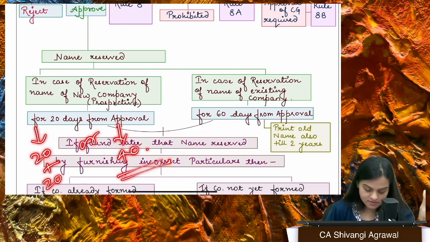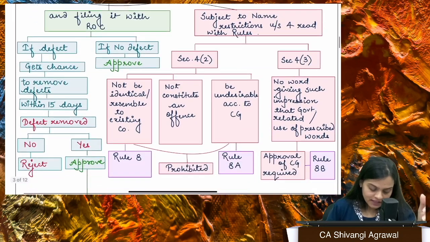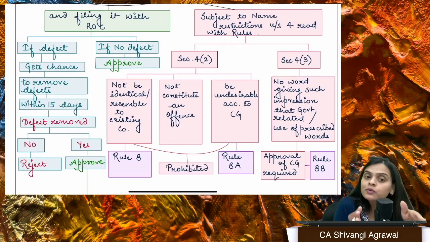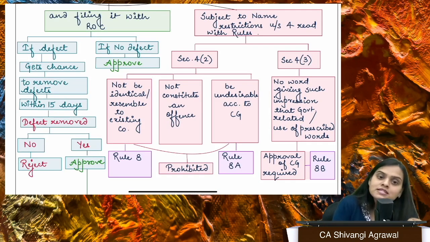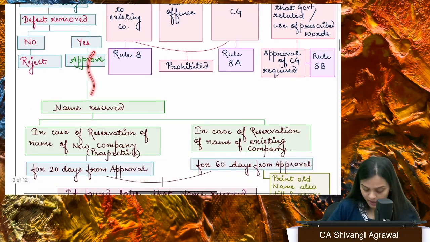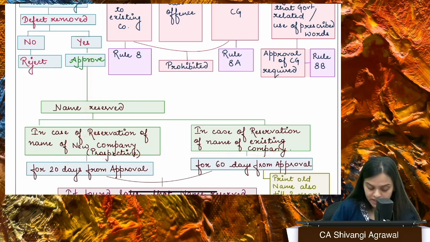Now, if there is a defect in the form, then you are being given a chance to rectify that particular defect. Supposedly you haven't given some information properly and the ROC asks you to fill this information properly. So you fill it and submit it within 15 days. They can still approve your name reservation application. Otherwise, it will be rejected.